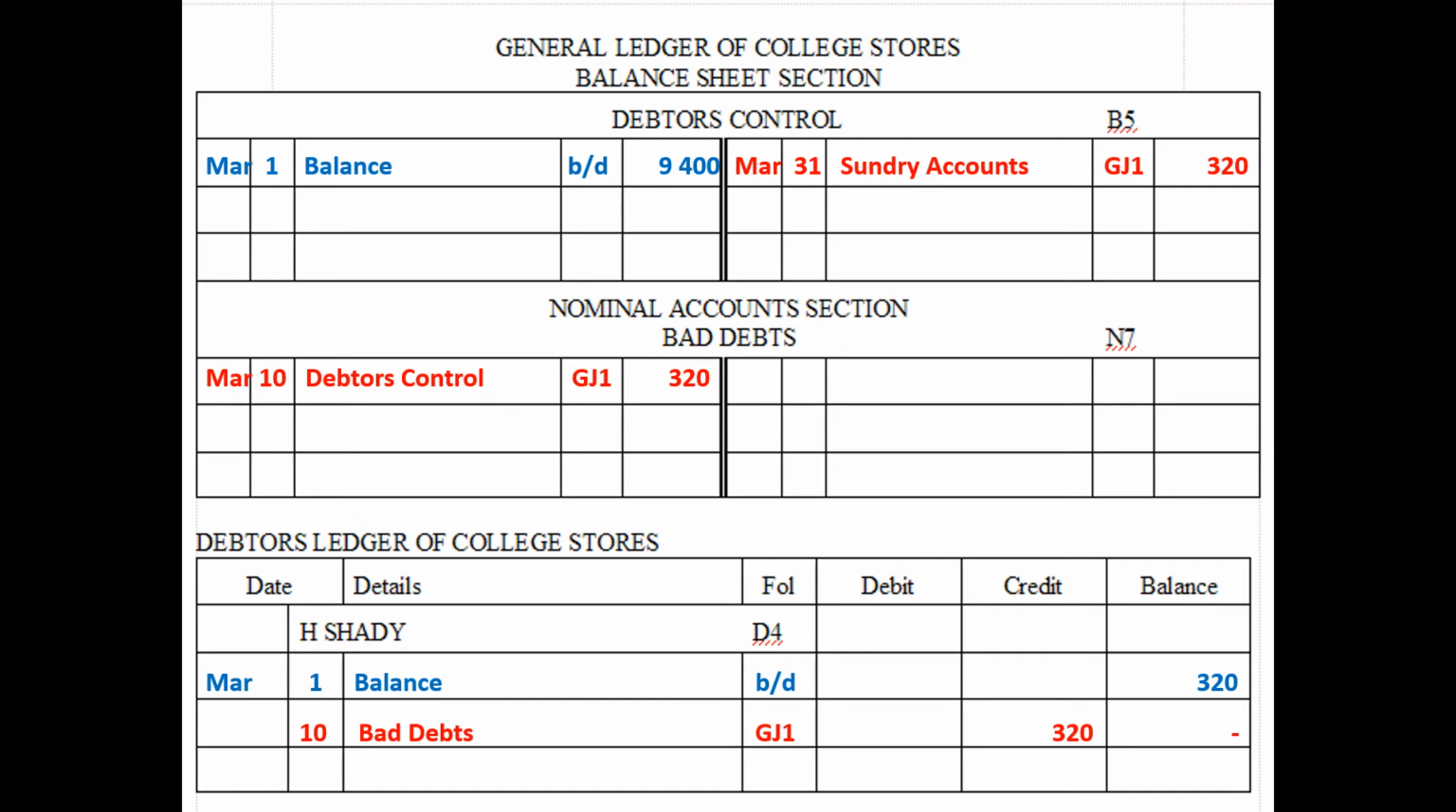Okay, so how do we enter that same transaction into the debtor's ledger? In the debtor's ledger, we credit H. Shady. So under details, you have bad debts to show that you're writing off his account. Under folio, GJ1, because that is the general journal that you are referring to. And you crediting 320, meaning that he does not owe you that money anymore. So will he appear on the debtors list? I'll leave you to think about that.